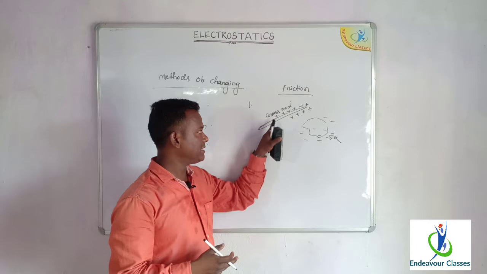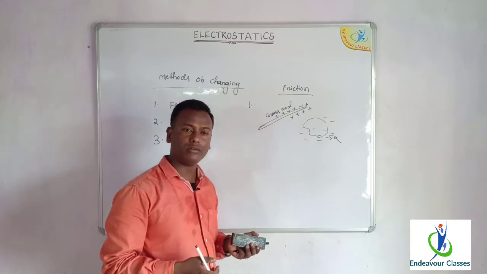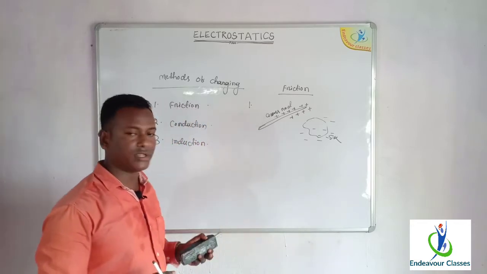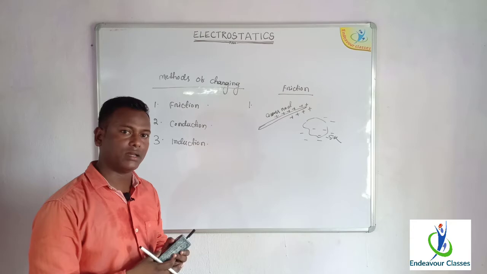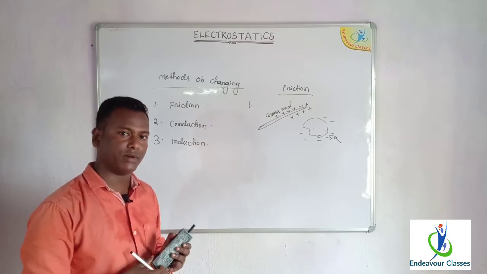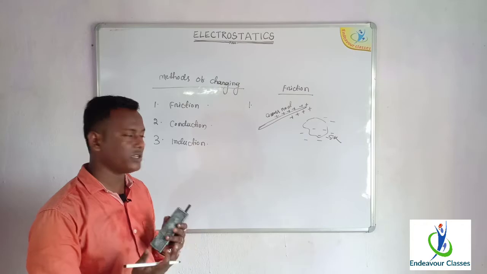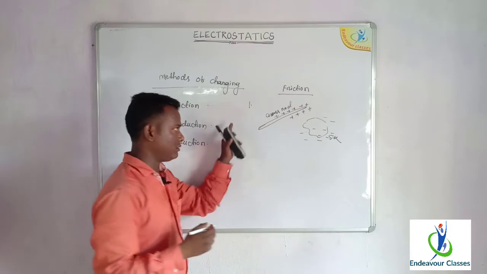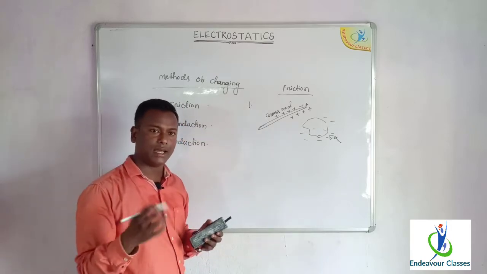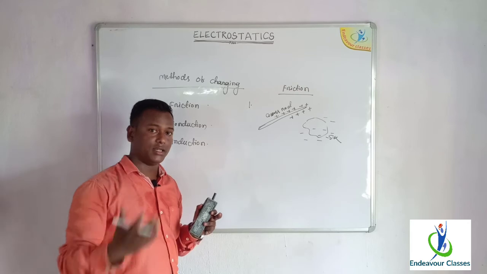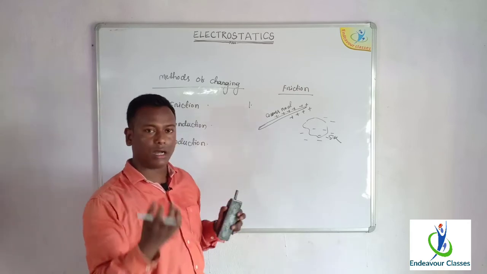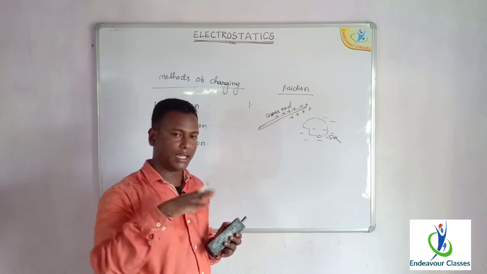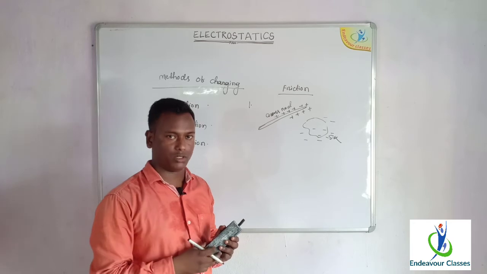So how do the bodies develop these charges due to rubbing with each other, or by virtue of friction? Charging by friction is the method of charging where one body is rubbed on the surface of another, and by virtue of friction it develops certain charges. The basic fundamental of charging by friction is, as we have already discussed in the previous lecture, that when the outermost orbit electrons receive energy, they become free from the atom, or jump out of the atom.